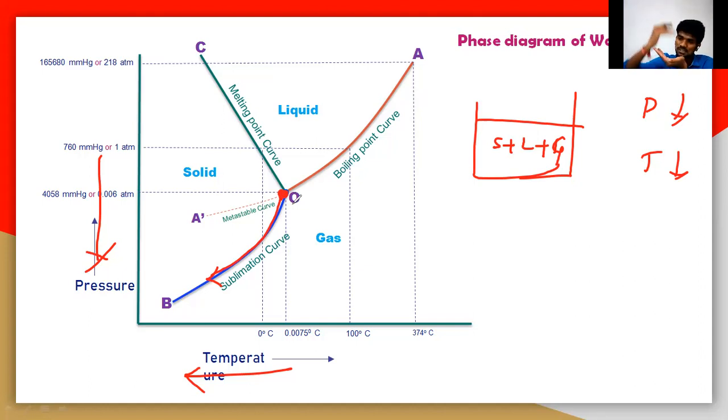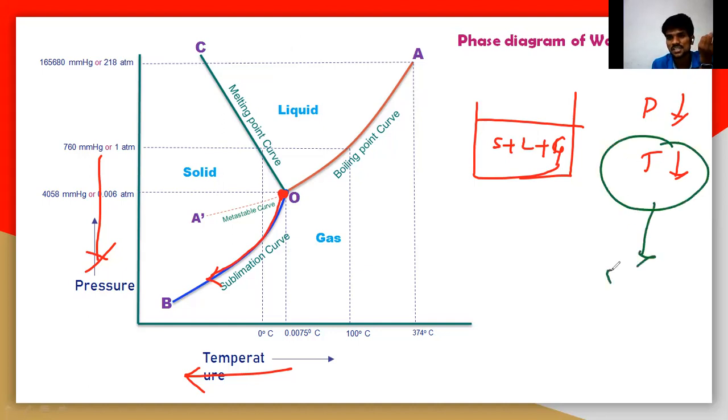When you decrease the temperature, that means cooling, freezing. When you keep a liquid in a refrigerant, it becomes solid. So decreasing the temperature supports the solid phase.